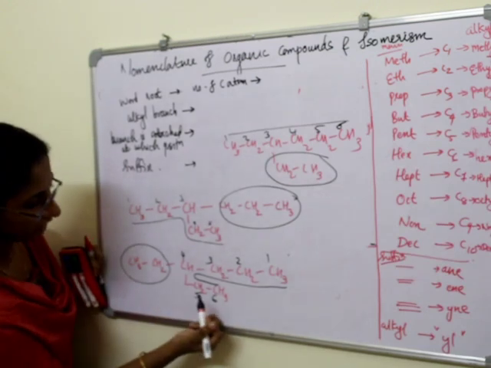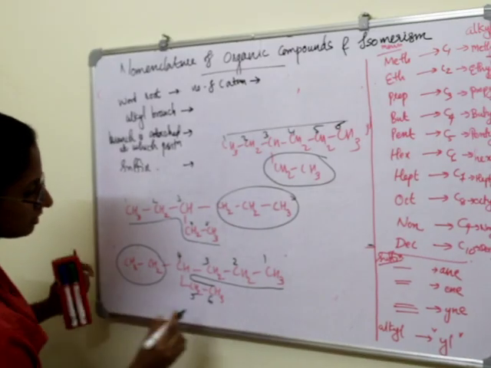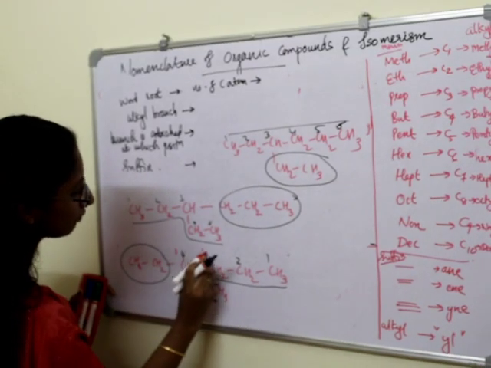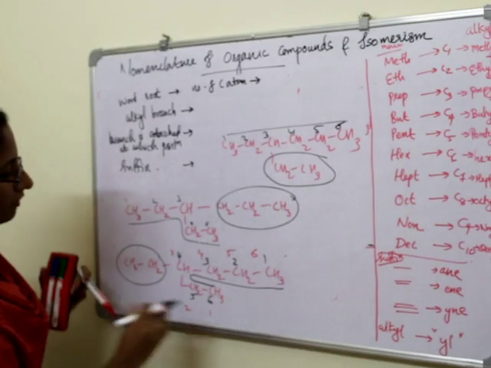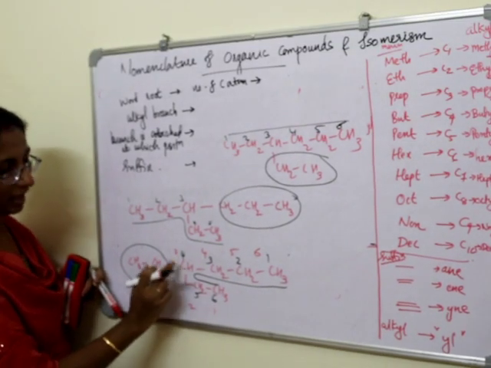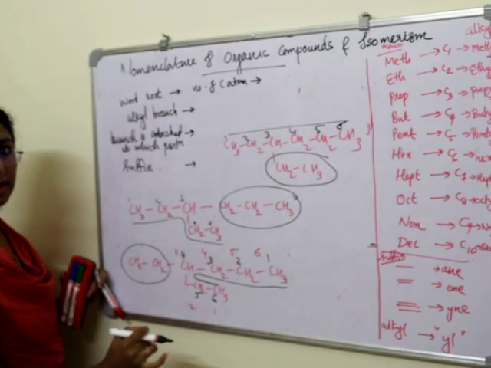Okay. So when we are numbering from the opposite side, let's take this. 1, 2, 3, 4, 5, 6. So when we are numbering from right to left, we have the 3rd carbon having this branch. So almost equal, right?